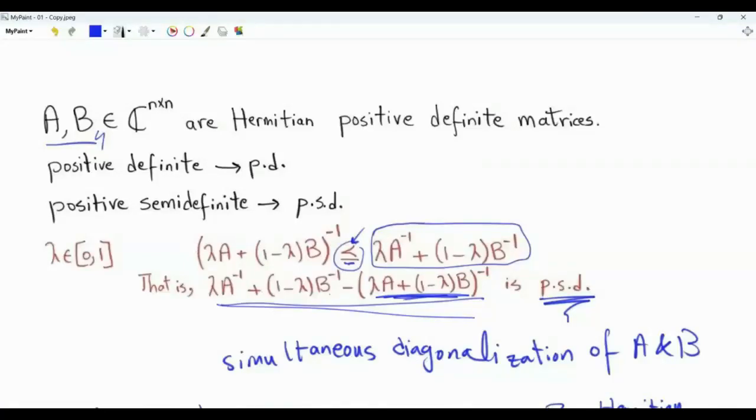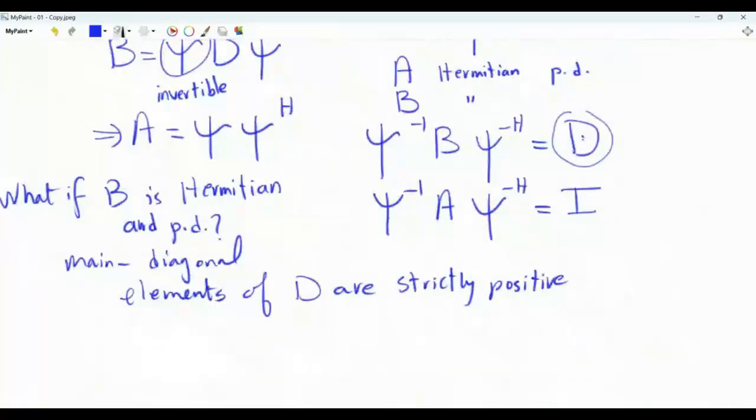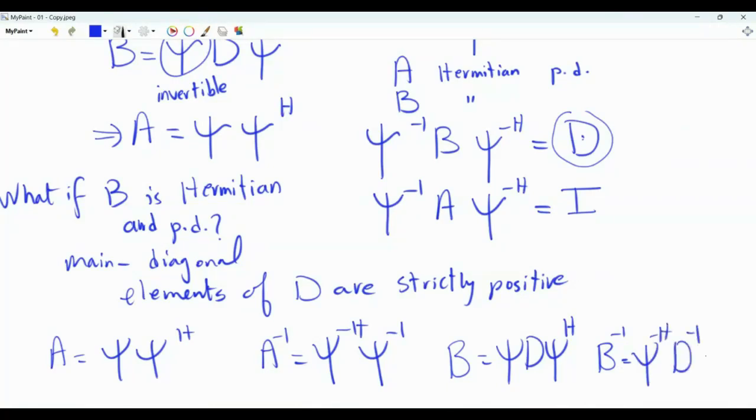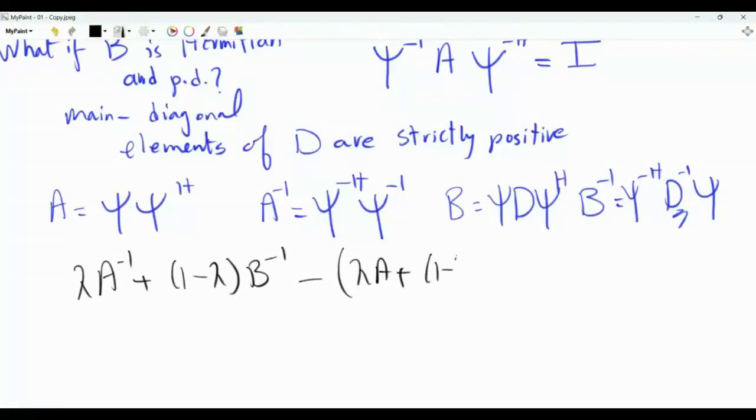We will write down A and B and A inverse and B inverse using matrices ipsi and D. A is ipsi ipsi Hermitian. A inverse is ipsi inverse Hermitian ipsi inverse. B is ipsi D ipsi Hermitian, and B inverse is ipsi inverse Hermitian, D inverse ipsi inverse. The matrix that we want to show is positive semidefinite is lambda A inverse plus 1 minus lambda B inverse minus lambda A plus 1 minus lambda B inverse.